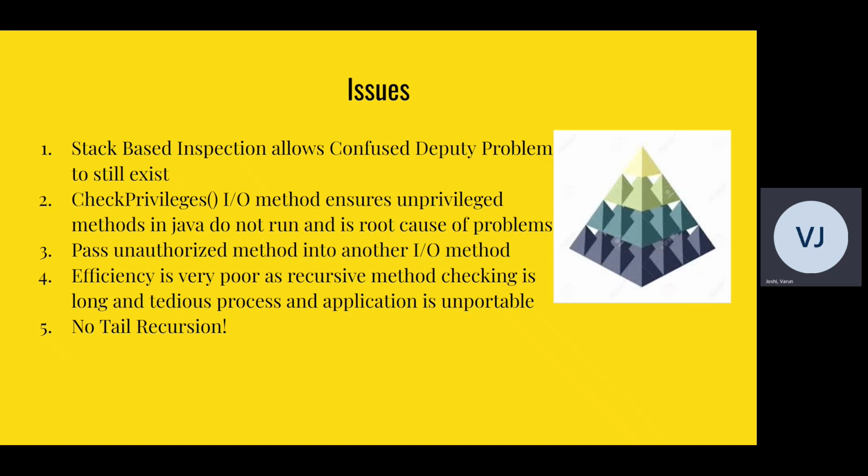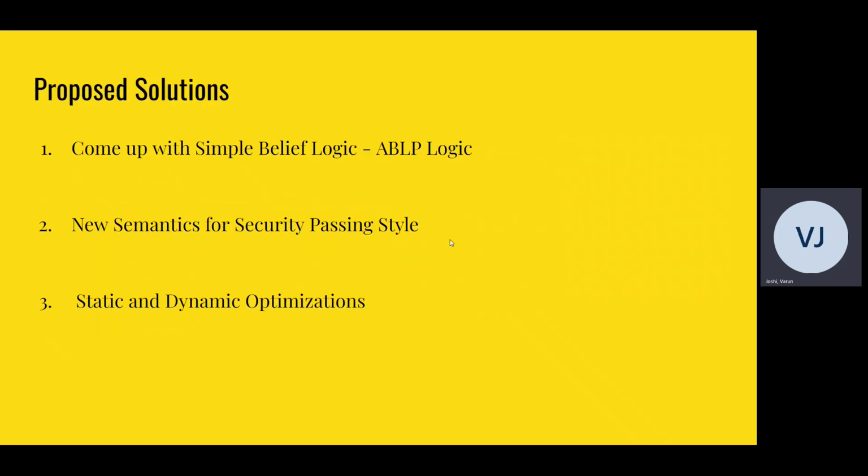It cannot run anything with lots of recursion. Tail recursion is hard to implement. And that makes the application unportable. Making the application unportable is a huge issue because that's the main point of making applications these days. And lastly, tail recursion is used to implement a lot of data structures and a lot of efficient algorithms. You really cannot use it with the current stack-based system. And that's the only language-based security system that Java is providing so far.